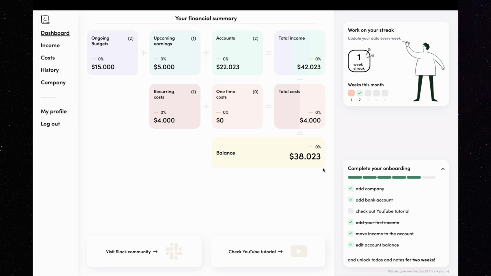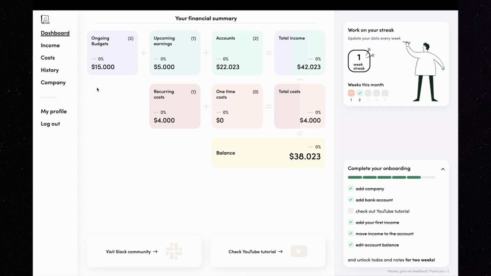When you fill out the data every week, you will see how your situation changed in the dashboard compared to the data from the week ago. You will see arrows pointing up and down with percent values to tell you what direction you are going with each column.